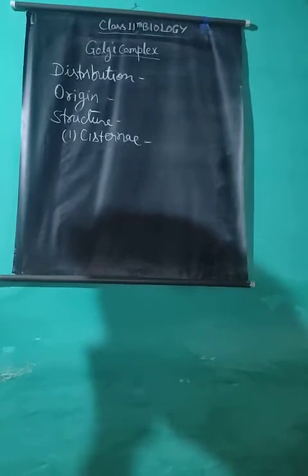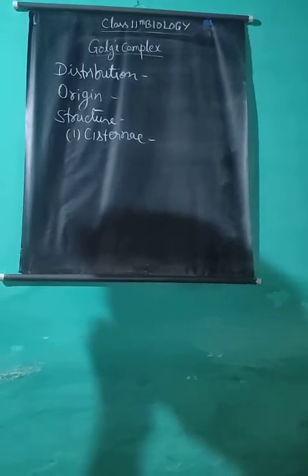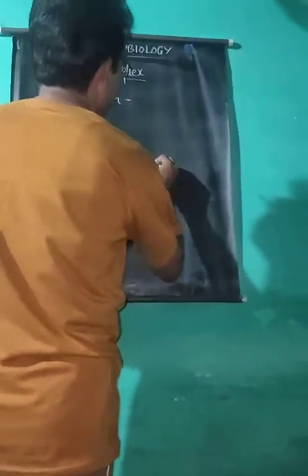Each Golgi body is composed of 4 to 7 cisternae held in parallel bundles, means one above the other. Each cisterna of Golgi is formed of two membranes continuous at the two ends, enclosing a thin space of about 520 angstroms. Thickness of the membrane is about 60 angstroms.